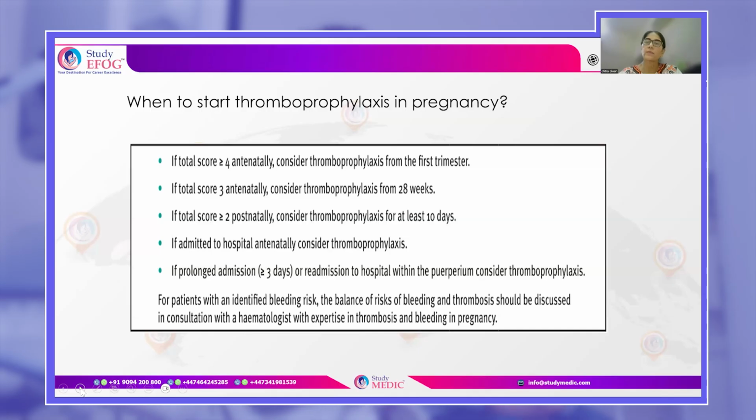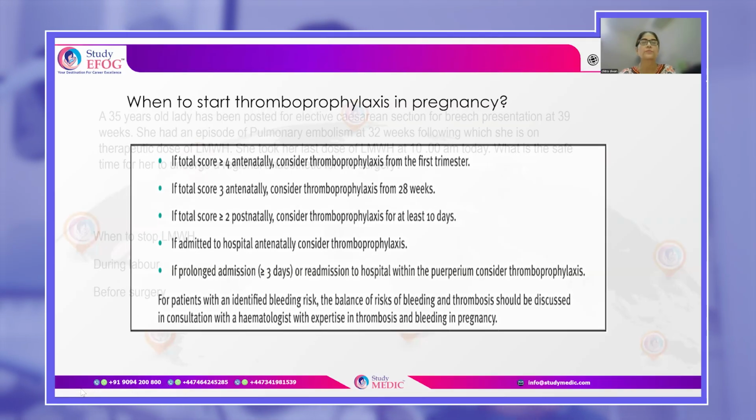But always keep one thing in mind: for any woman who has an identified bleeding risk, you have to balance the risk of thrombosis and bleeding, and always discuss this with the hematologist and then prepare a thromboprophylaxis plan for her.